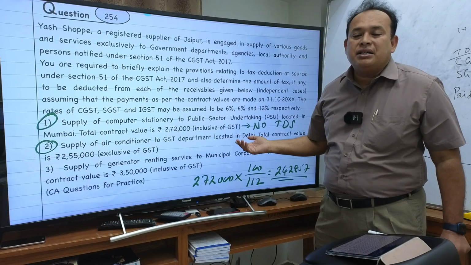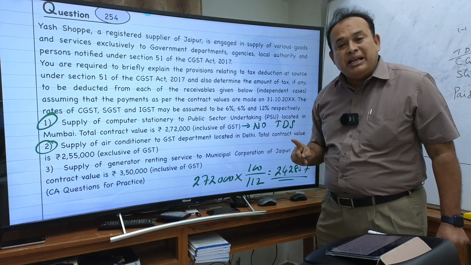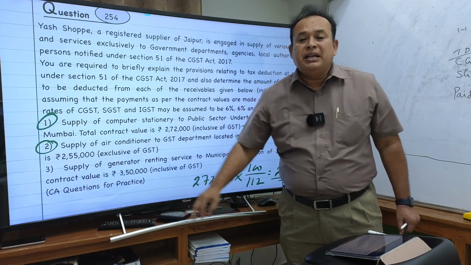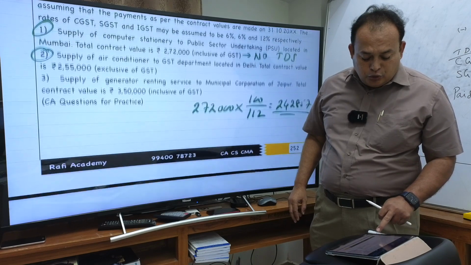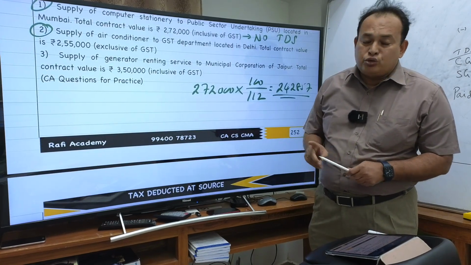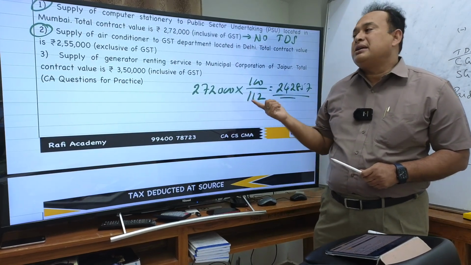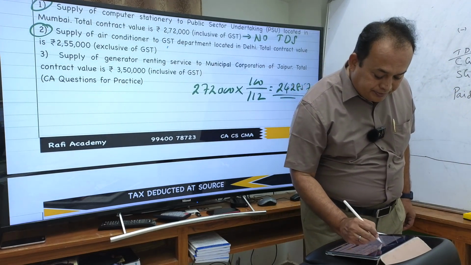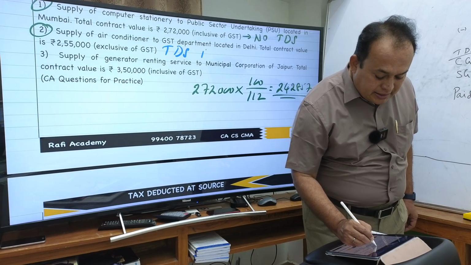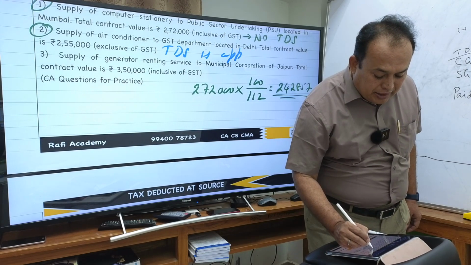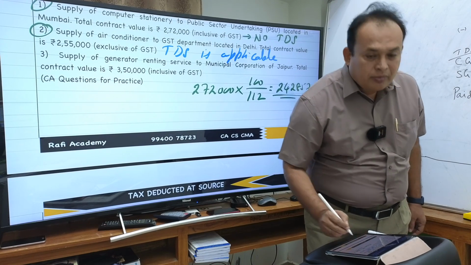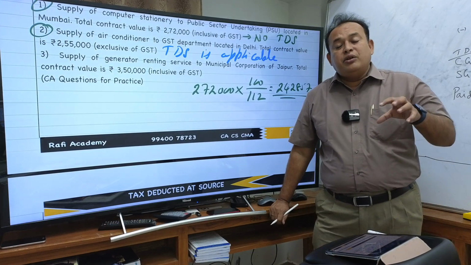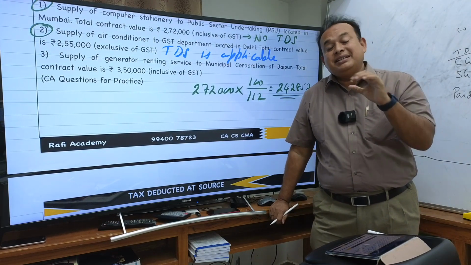As a result, TDS will apply since the value of taxable supply exceeds 2.5 lakhs. In the given case, it is 2 lakh 55,000. That's why it attracts TDS. So you have to say that in the second case, TDS is applicable. You have to say, my dear, TDS applicable. Reason: the DDO and the place of supply are in the same state. That is the reason.